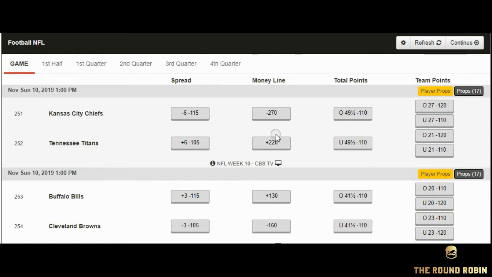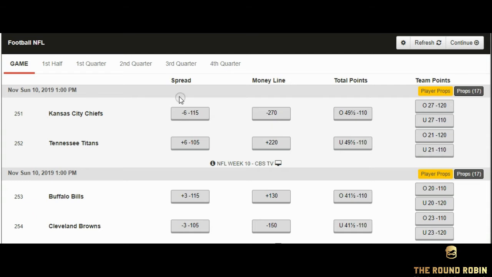Now, if you look down at the money line where it says plus 220, this is what we like to call our underdog. The probability of this team winning isn't as great as the other team. With the money line, as you can see with the negative sign, you have a greater chance of winning, but the reward will come back in less of a value, as opposed to the Tennessee Titans here with the plus 220. That says it's not quite as likely that team will win, but if they do, you get more reward for that.